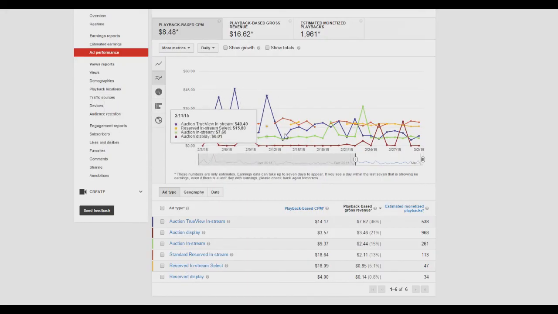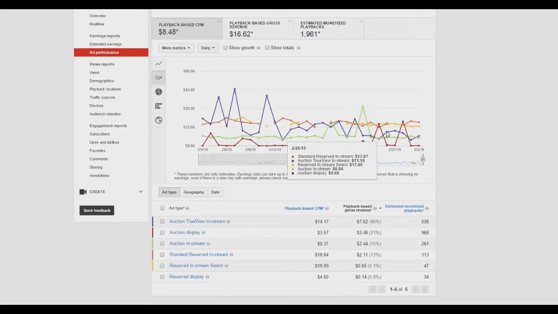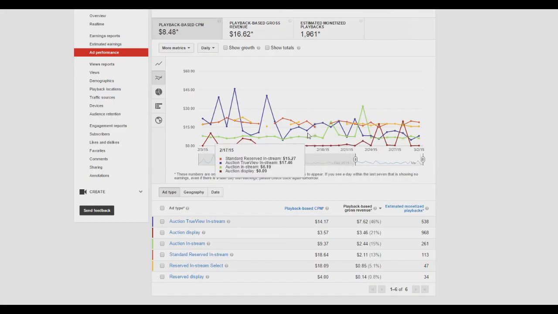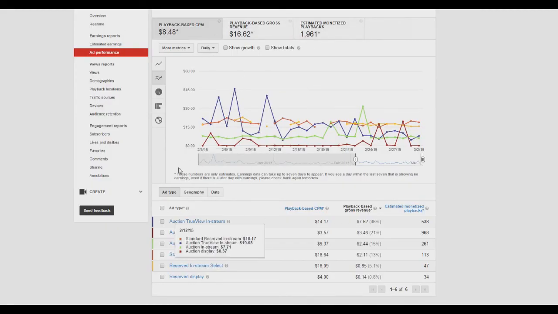You can ignore this graph or chart here. You don't really have to look at it. Looking at it does you no good. It's just how much the advertisers paid to display their ads. It doesn't really matter to you. These are the three things you really need. Just ignore all this down here. It doesn't help you in any way, and I already ran you through what they all mean.